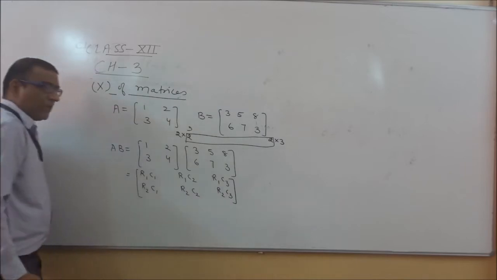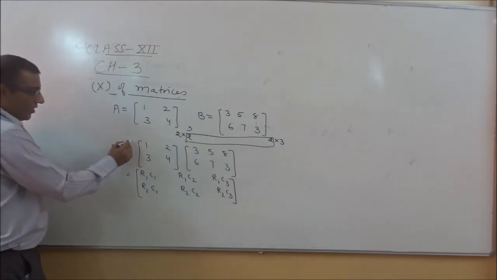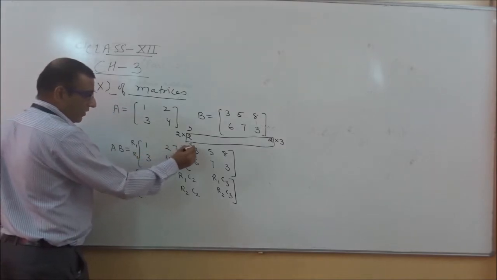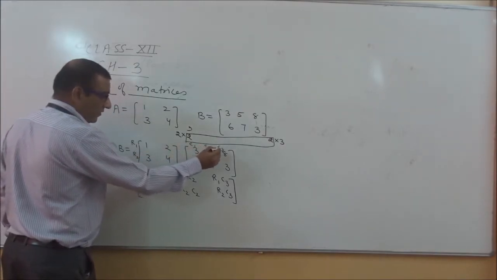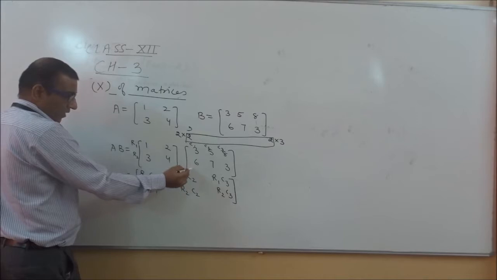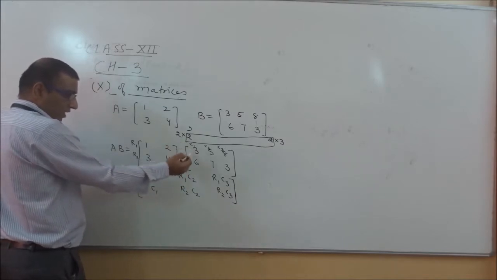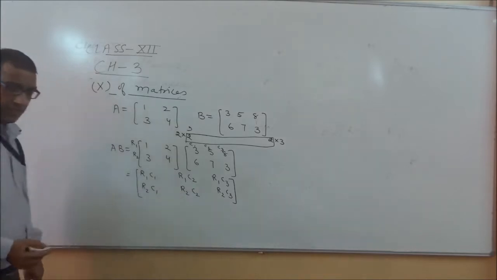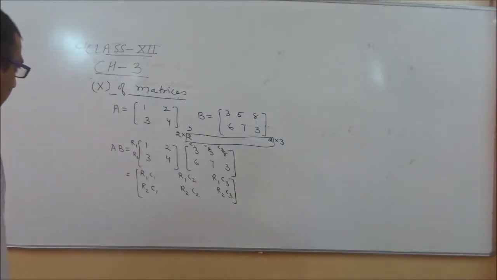So this is the way of multiplication. This is R1, this is R2, this is C1, this is C2 and this is C3. Same procedure for the next one.